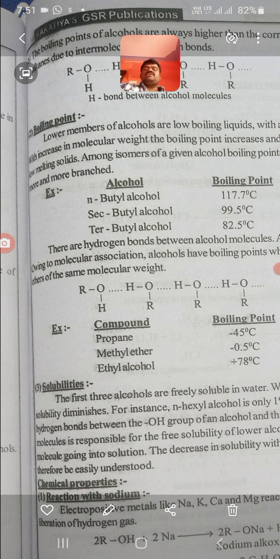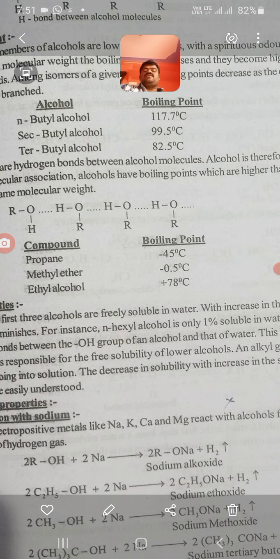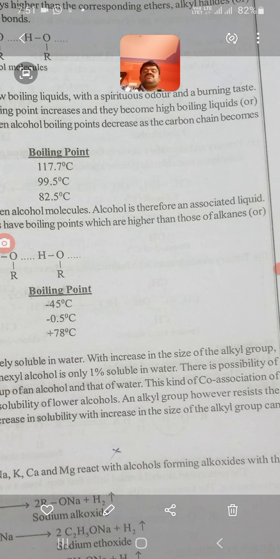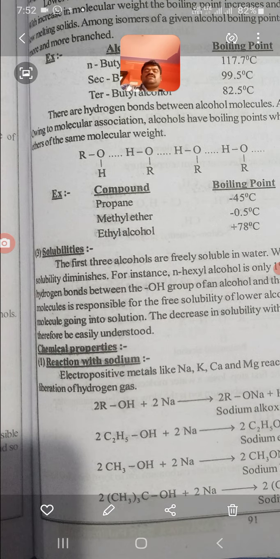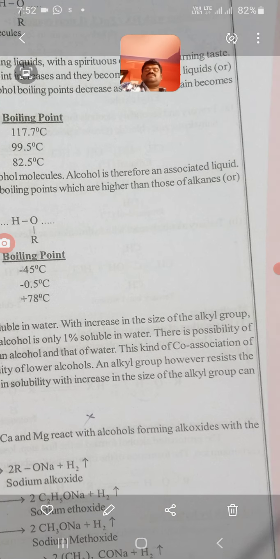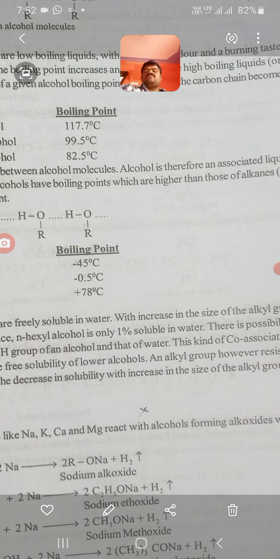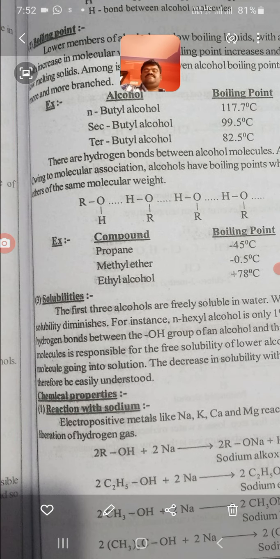Now the branched alcohol of n-butyl alcohol is secondary butyl alcohol. Its boiling point is 99.5 degrees centigrade. And the tertiary butyl alcohol boiling point is 82.5 degrees centigrade. There are hydrogen bonds between alcohol molecules, so alcohol is an associated liquid. Owing to molecular association, alcohols have boiling points higher than those of alkanes and ethers of the same molecular weight.